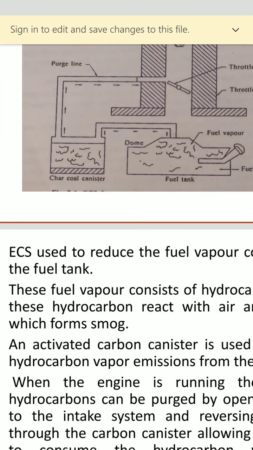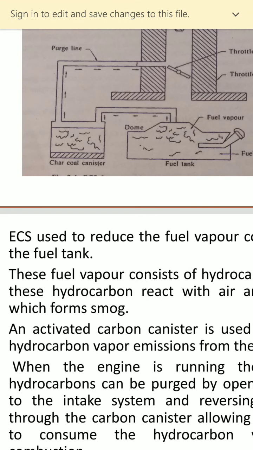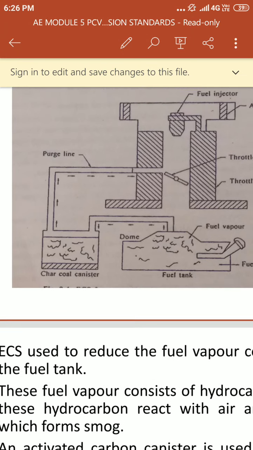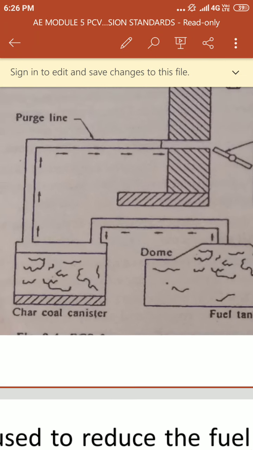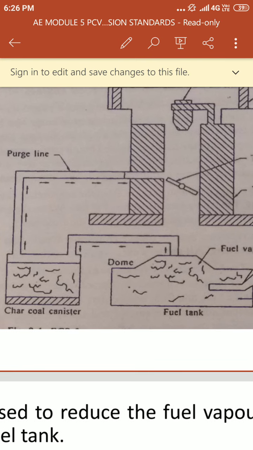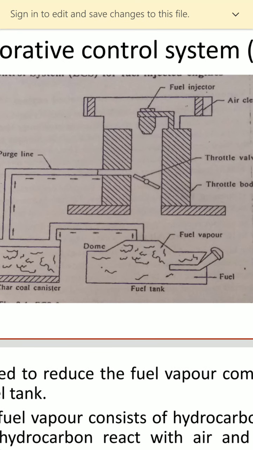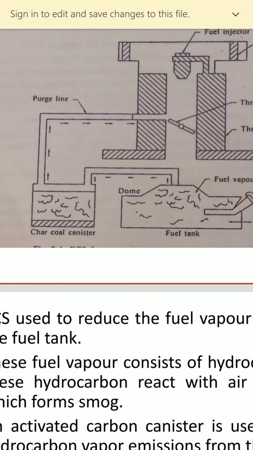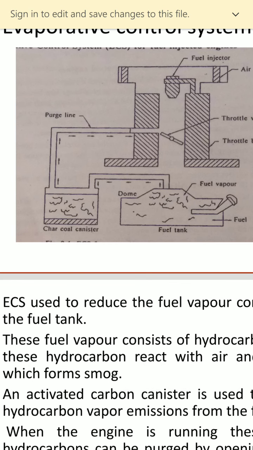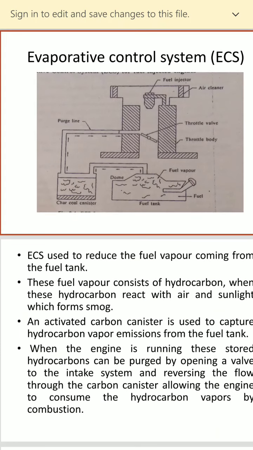First, the construction, listen here. The fuel tank end is connected to the charcoal canister. The charcoal canister end is connected to the purge line through the engine. Now, how does it work?